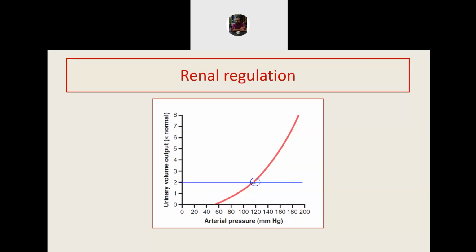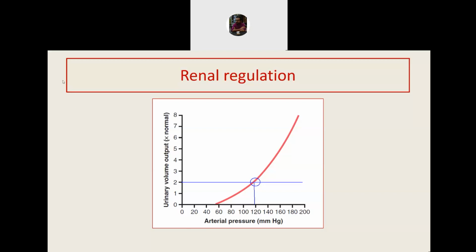If we drop a perpendicular from here, approximately this is the pressure at which the person's blood pressure will be maintained. So given the input, if this is the nature of the output, then the blood pressure will be maintained around, say, 118 or 116 millimeter of mercury, which is of course within the normal range.